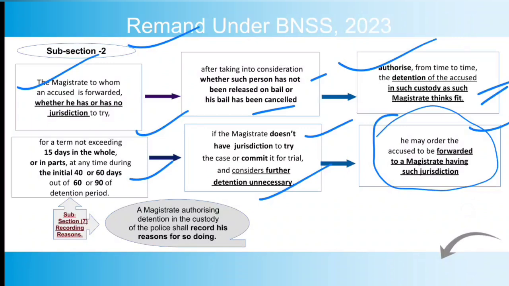And then, as I mentioned, subsection 7 of 187 provides that whenever the detention in the custody of police is authorized by a magistrate, he shall record his reasons for doing so. So authorizing remand without reasons is a violation of subsection 7. There must be express reasons shown by the magistrate when he is authorizing detention in the custody of police. So this is subsection 7 of 187.